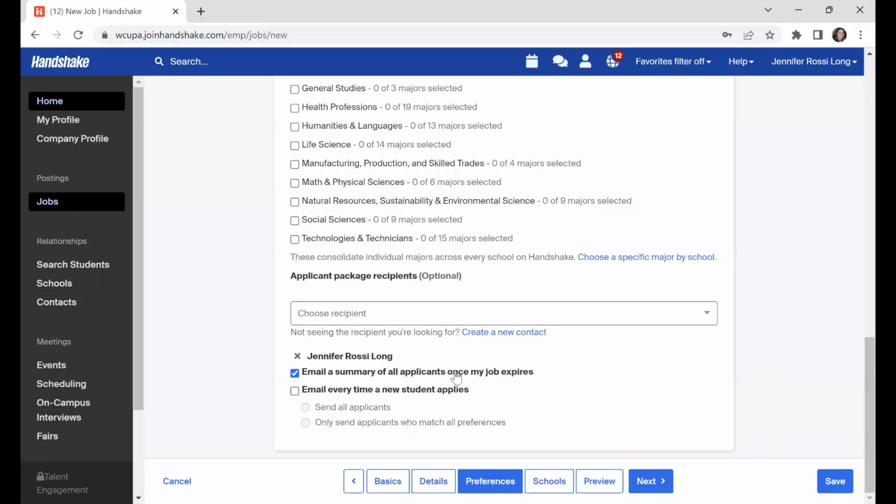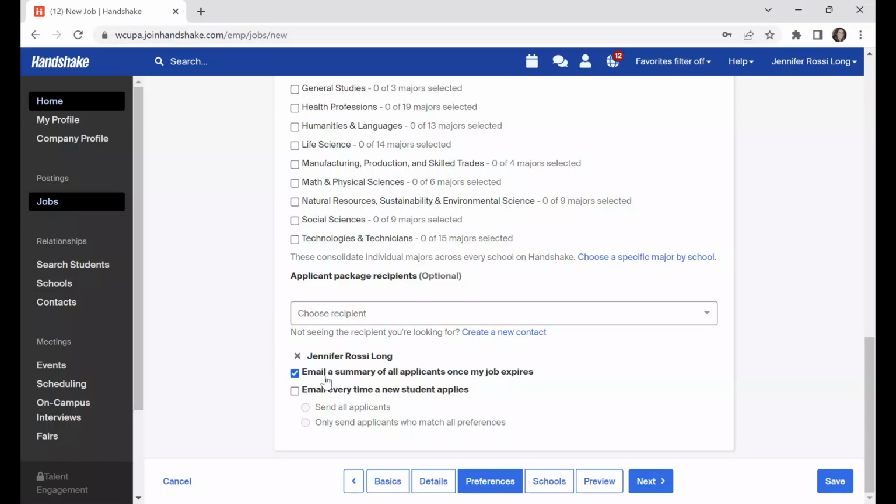And the last thing on this page is really just about how you want to receive those applicants. Because I'm the person posting the position, it defaults to me receiving the applicants. I can remove myself, or in addition to myself, I can add somebody else from my department that has a Handshake account. And if they don't have a Handshake account yet, you can create a contact record for them so that they can also receive the applicants.